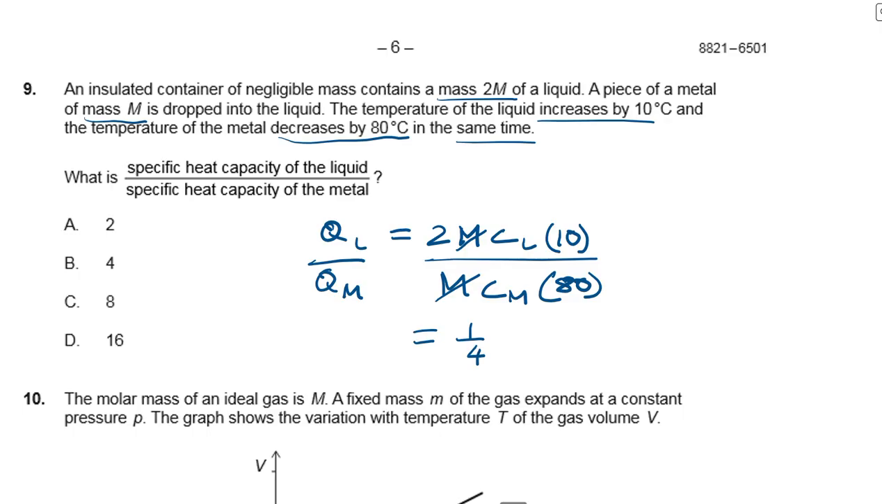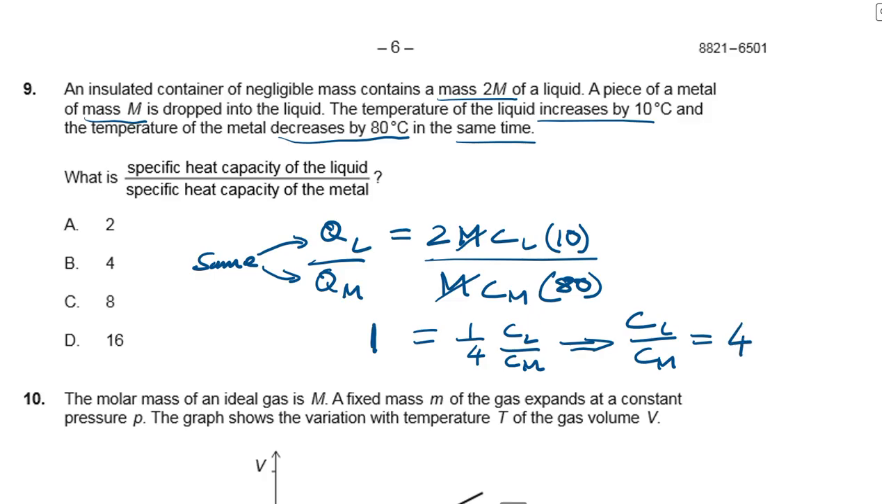Actually, QL and QM should be the exact same, right? The energy lost by the metal is gained by the liquid. And so what we have is this, and we can say this is equal to 1, right? Same. So 1 is equal to 1 over 4 CL over CM. And so our actual answer, CL over CM, which is what we're trying to find, is equal to 4. And so our answer is B.